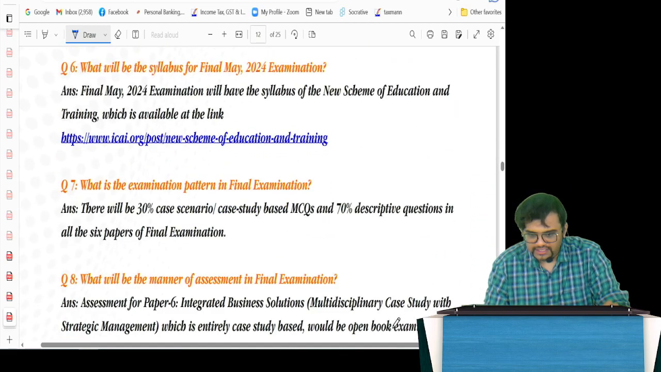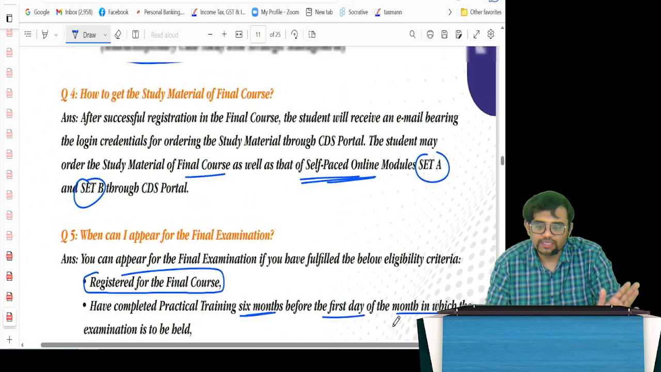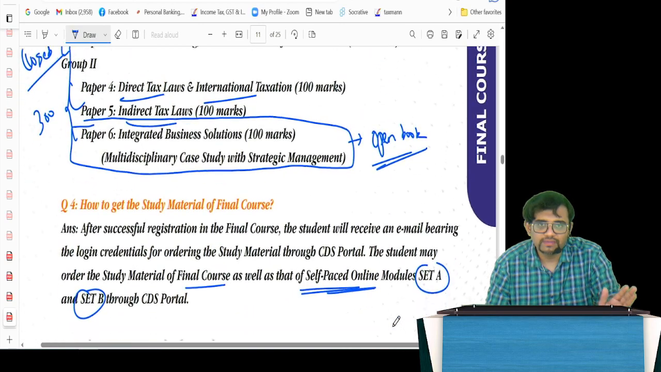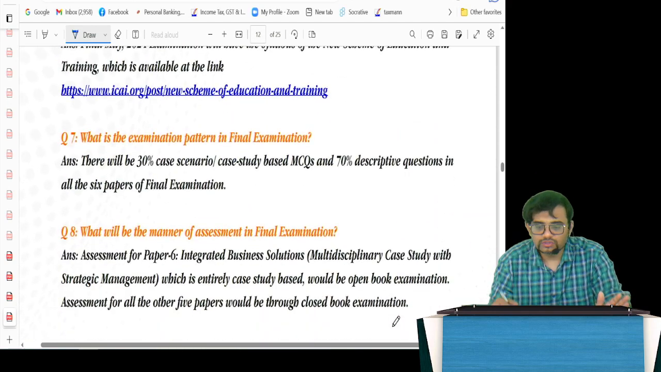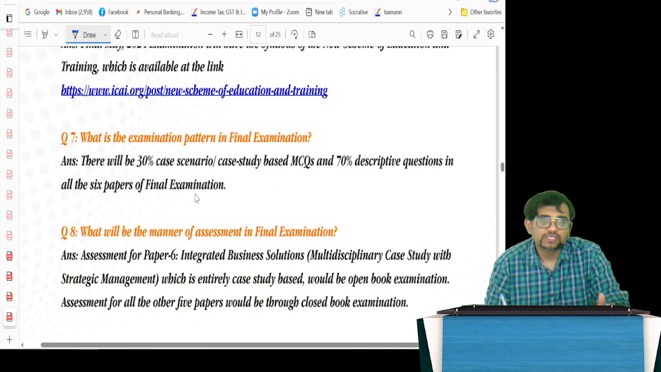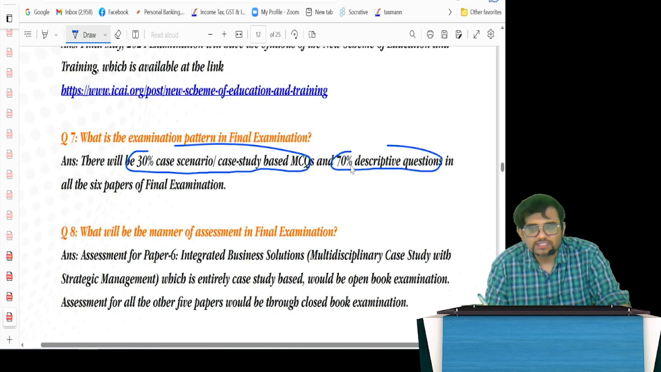Got it? Yes. Syllabus and examination pattern is simple. For this part it will be, as I told you, open book exam, remaining will be closed book, and in all the papers, especially those 1, 2, 3, 4, 5, and especially in the sixth paper also, multidisciplinary, 30% will be case scenario based MCQs and 70% will be descriptive questions.